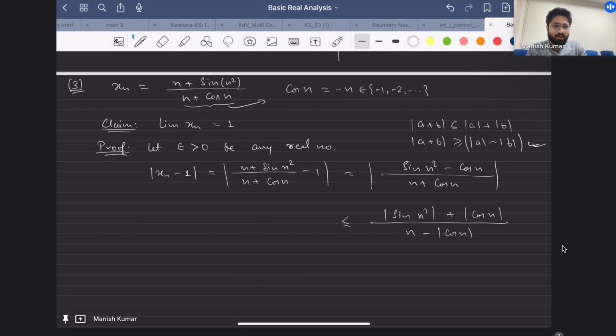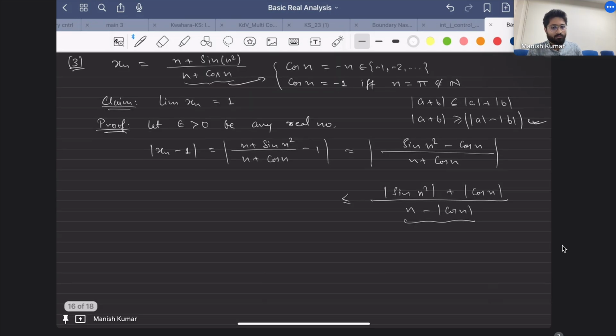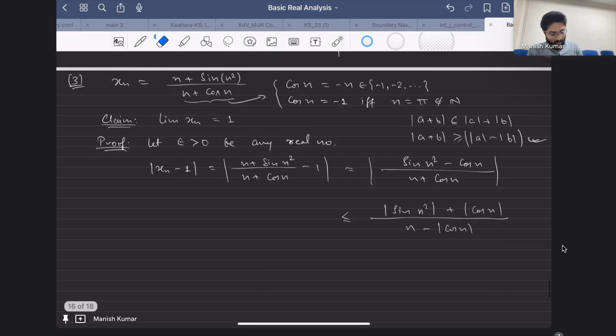So cos n will be minus 1 if and only if n is equal to pi, which is not true, since this does not belong to the set of naturals. So what you were saying for the other one is true, but over here that logic will not work. Sir, 0 at 0. Yes, at 0 there could be a possibility, but n cannot be 0, sir. Exactly, that's the thing.